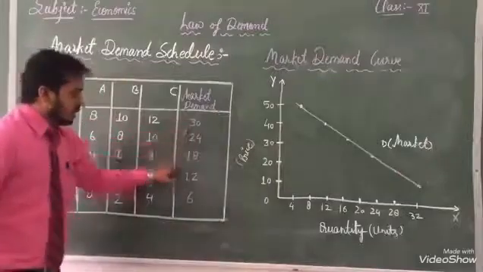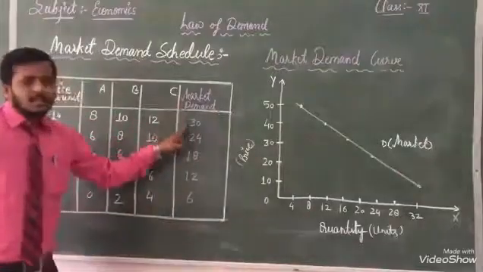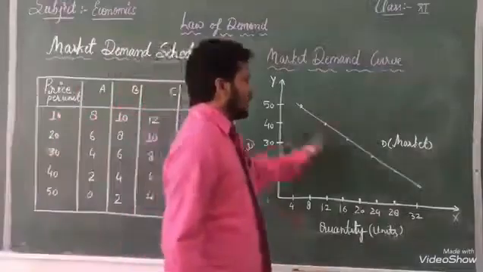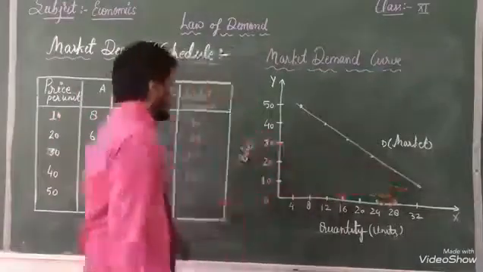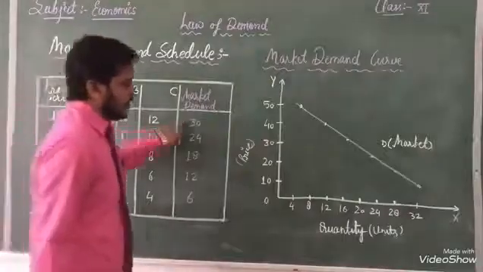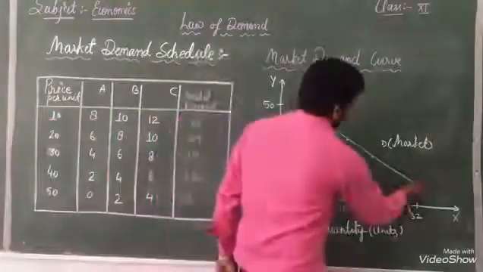Listen, the total is the market demand curve. That's why I am representing only one line in front of you. When our price is 10 per unit, then 30 I have represented here.